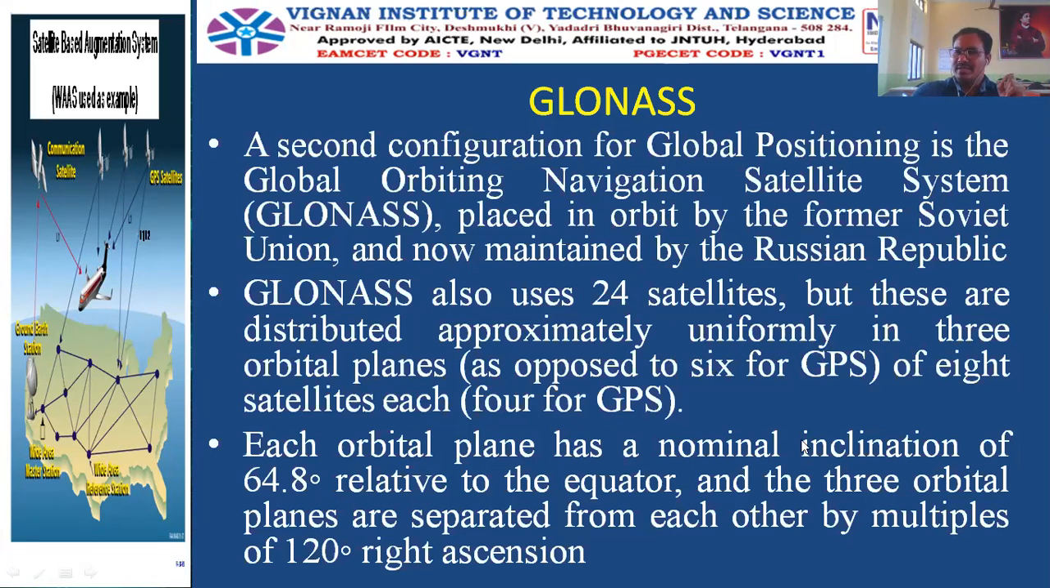And each orbital plane has a nominal inclination of 64.8 degrees. In the GPS, how much is it? 55 degrees inclination from the equator. And in between each satellite, how much is there? 60 degrees was there. But here it is 120 degrees right ascension in between each satellite. These are the major differences to note down between the GPS and GLONASS.